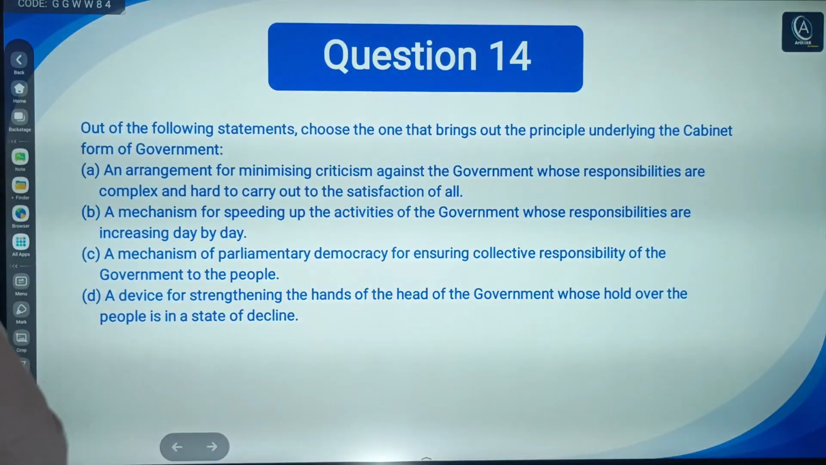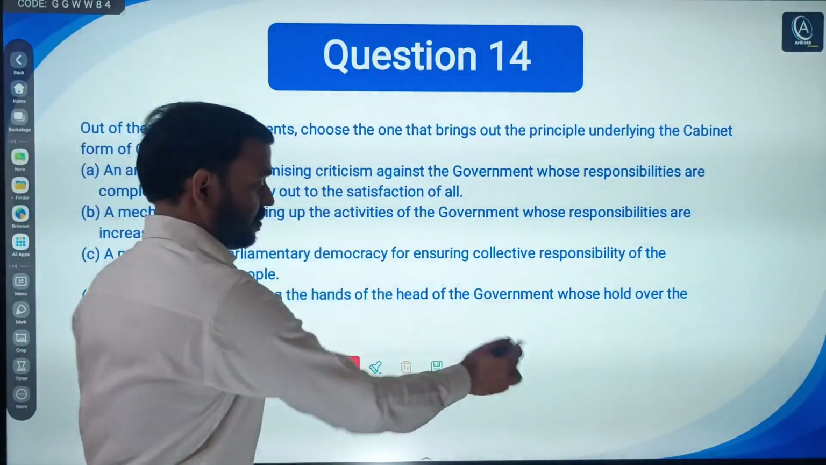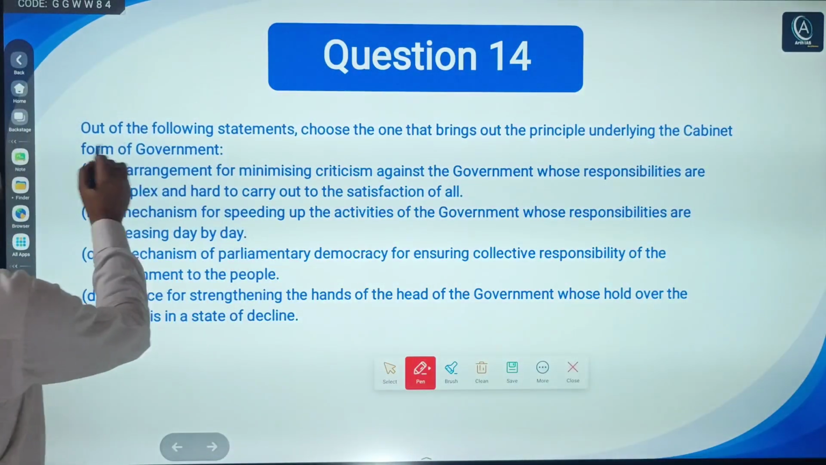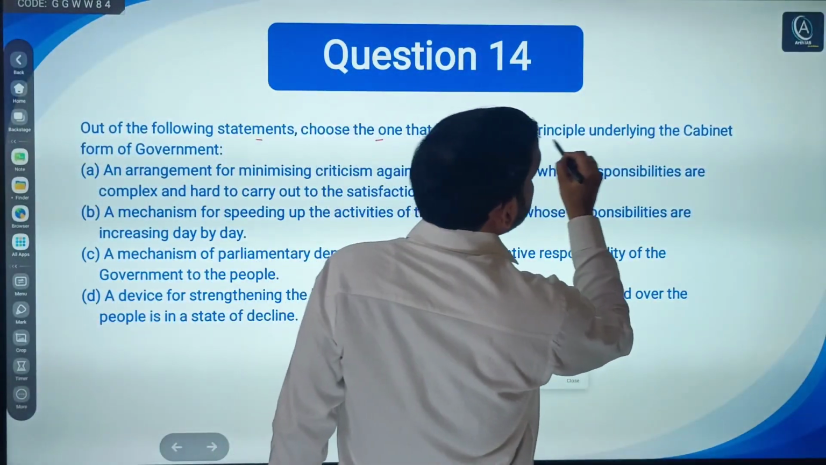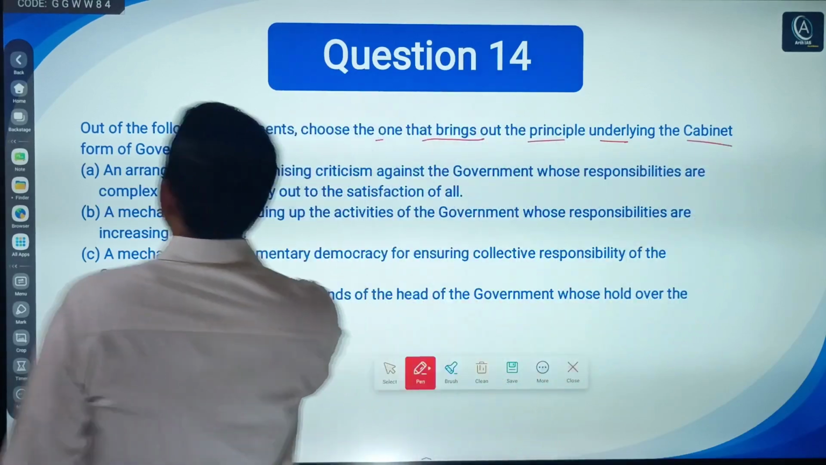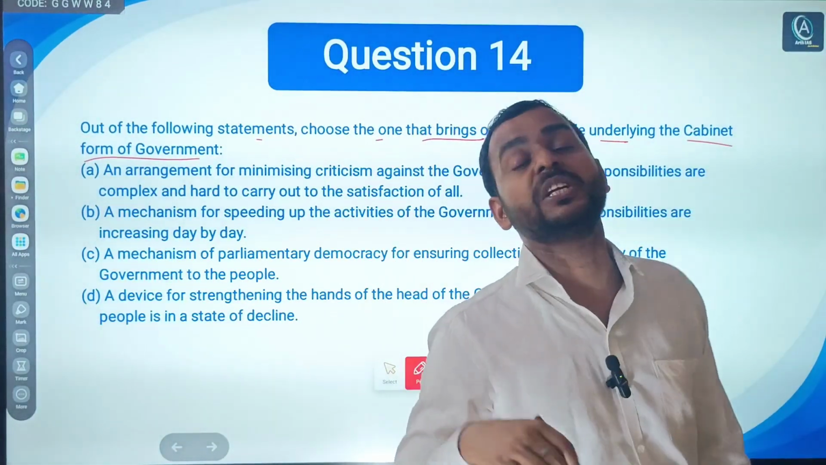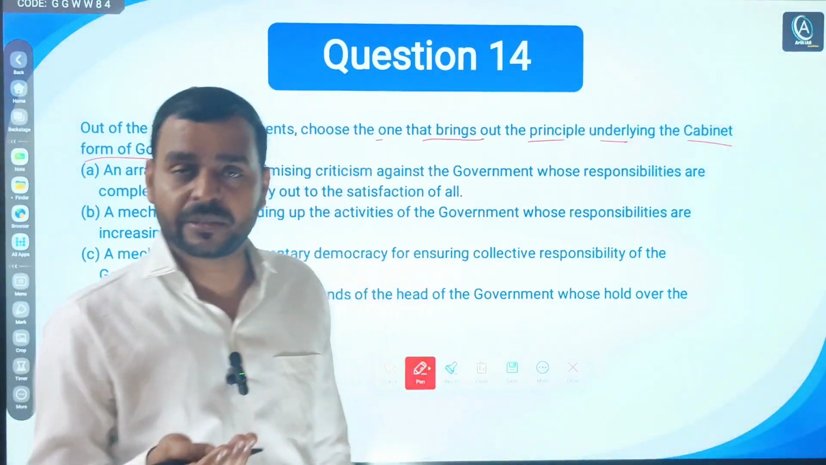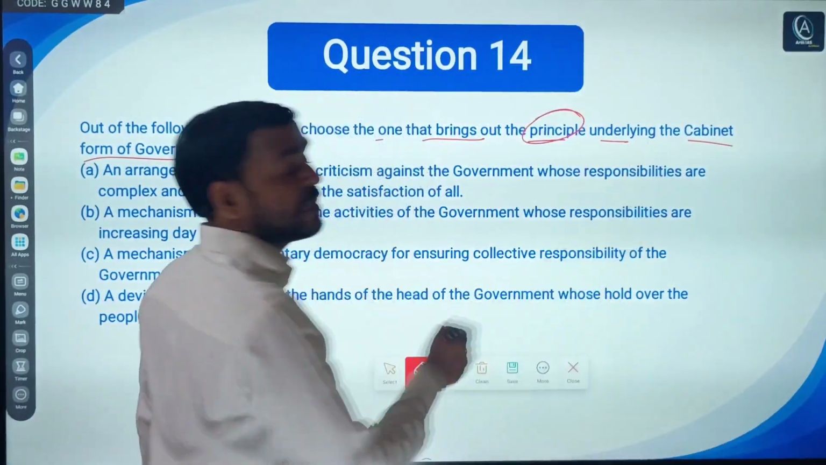Now the 14th question. Again, this is a conceptual question, not a factual question. First, it says, out of the following statements, choose the one that brings out the principle underlying the cabinet form of government. Obviously, cabinet form of government, parliamentary form of government, or ministerial form of government, all are the same. These terms are used interchangeably. So what is the principle underlying the cabinet form of government?